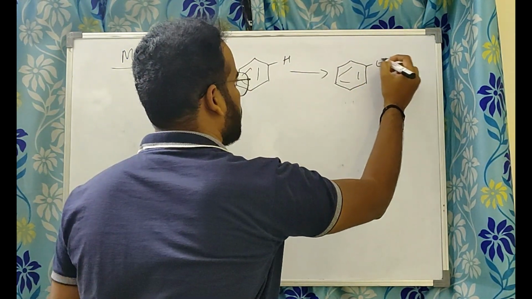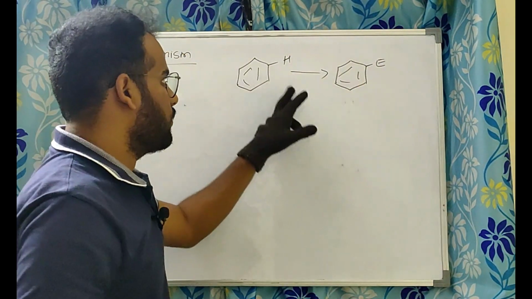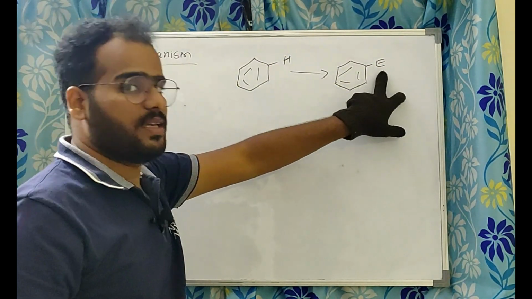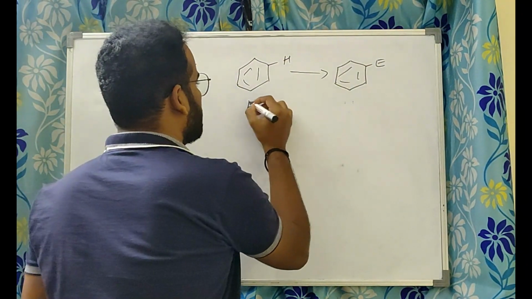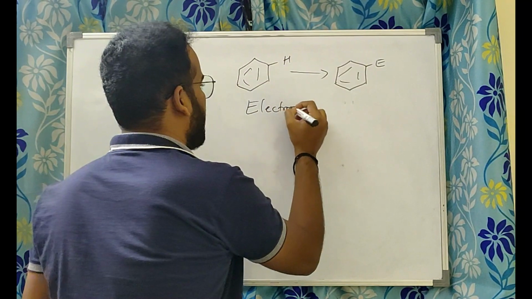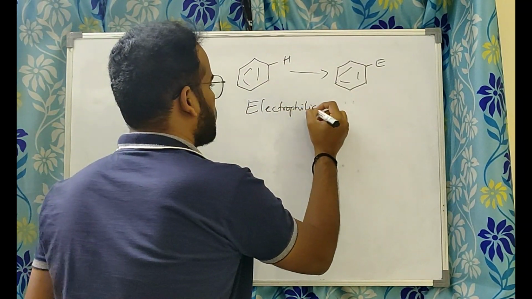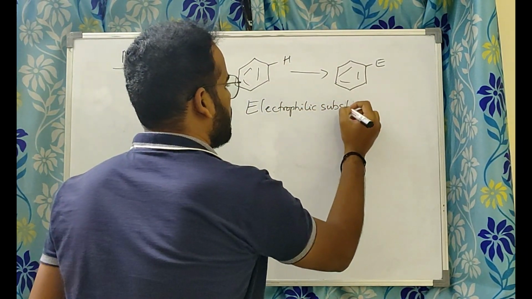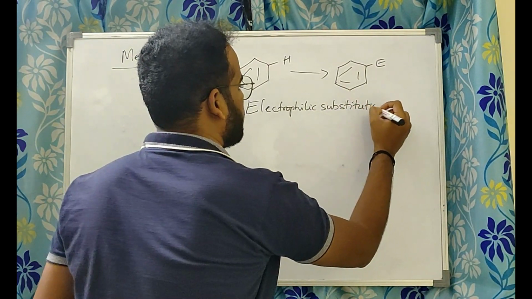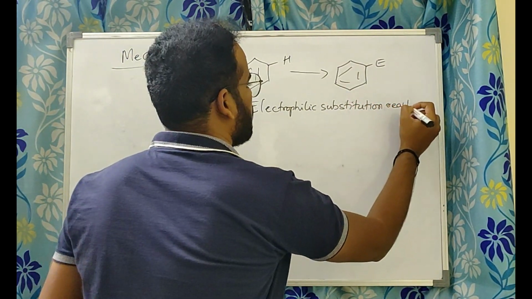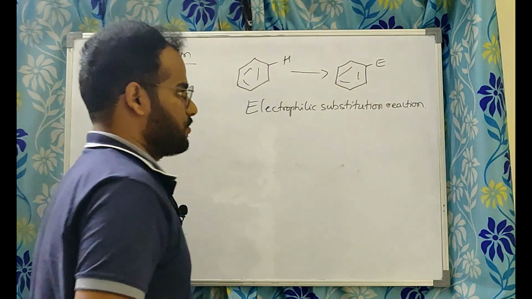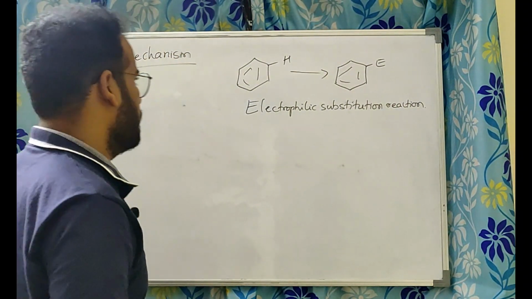I'll just write E. So therefore hydrogen is substituted by electrophile. We call this type of reactions as electrophilic substitution reaction. Very simple, substitution reaction. Okay, fine.